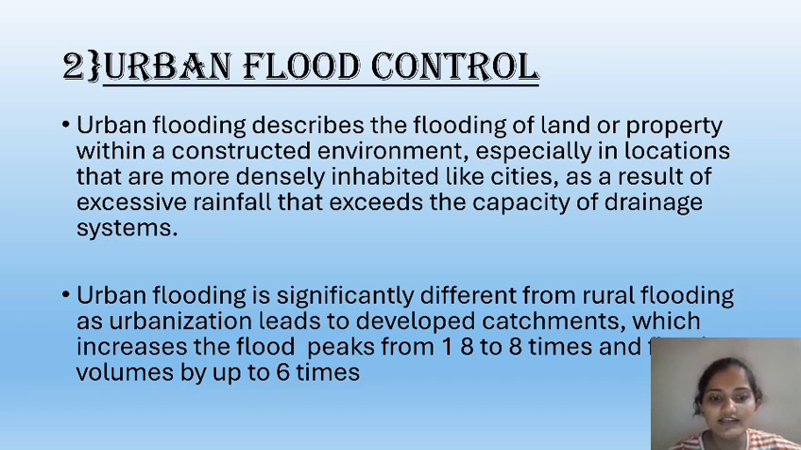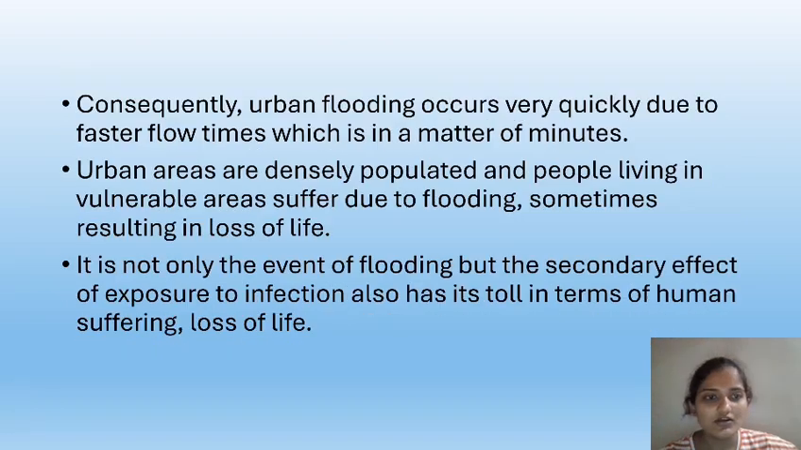Urban flooding is significantly different from rural flooding, as urbanization leads to developed catchments which increase the flood peaks from 1.8 to 8 times and volumes by up to 6 times. Consequently, urban flooding occurs very quickly due to faster flow times, in a matter of minutes.